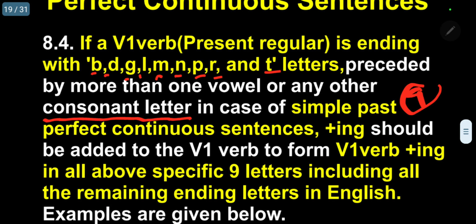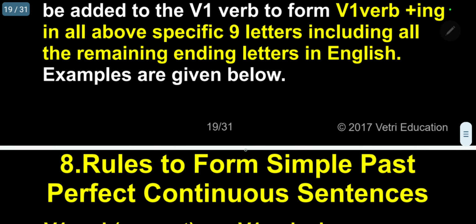In the case of simple past perfect continuous sentences, plus ing should be added to V1 verb to form V1 verb plus ing, in all the above specific 9 letters, including all the remaining ending letters in English. Examples are given below for you.